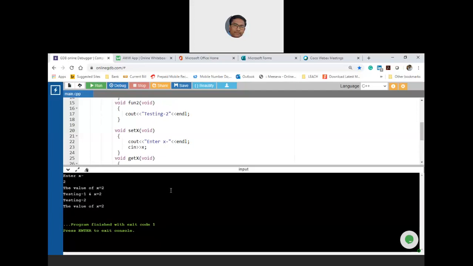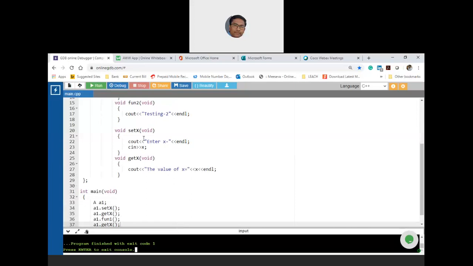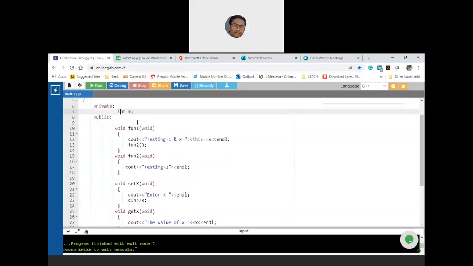Now it is clear that if you are calling a member function, which is line number 13, within a member function, which is line number 10, there is no need of object binding. Does anybody have any doubts, any points to make here?